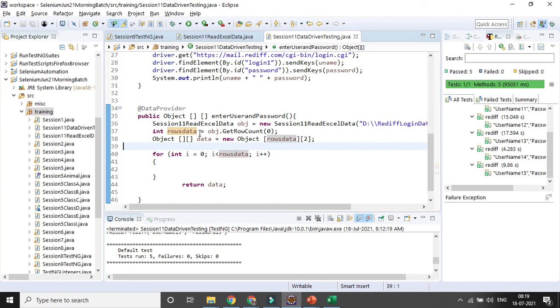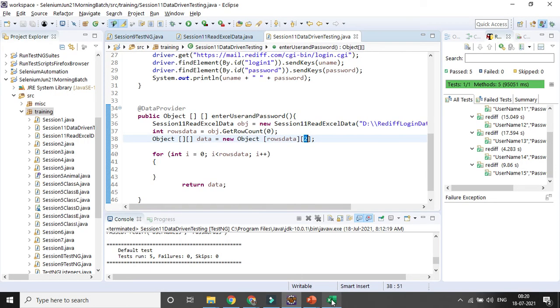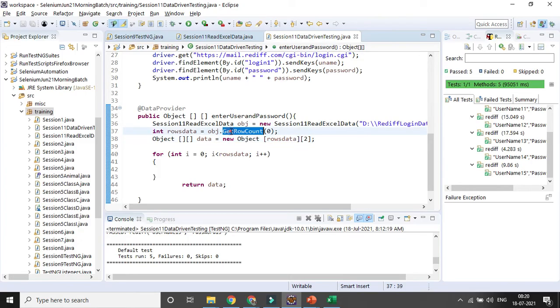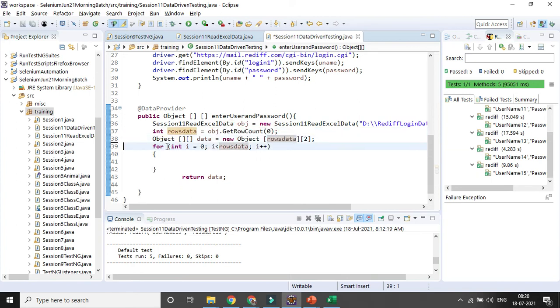Initially for data driven testing you were creating the object first, but here you will be creating the object based on the rows count and column count. You know the column count is fixed, because there are two columns, you need to pass it. That is the reason I am making it fixed. But the row count is dynamic here. In case you change the data here, it can change. So I am reading the row first, and based on that everything will change. So that is the one thing you need to update.